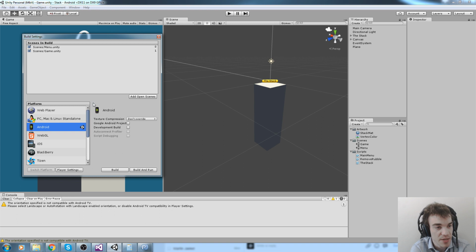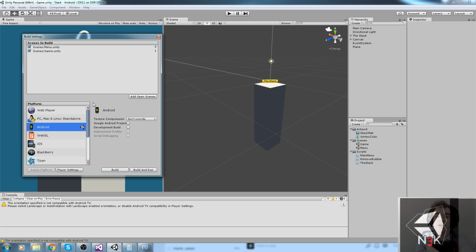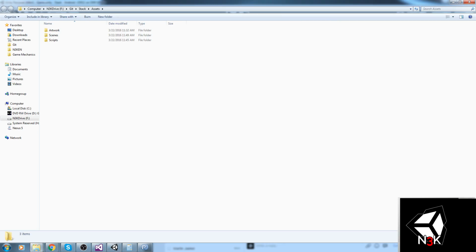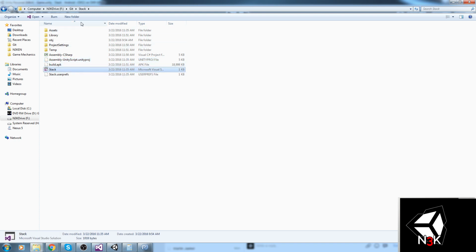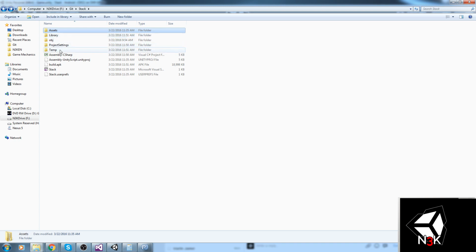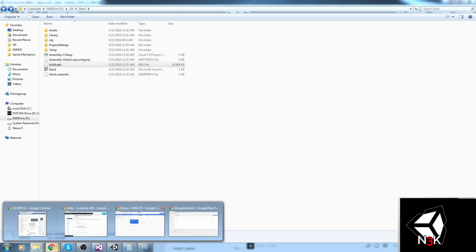So we've got the APK because we built it. If you guys remember, under this folder, if we hit show in Explorer, we actually get back to here. So if we go back one folder, here is our build. Actually, where did we build that? Oh, build.apk is right there. So that's 19 KB, which is really nothing.